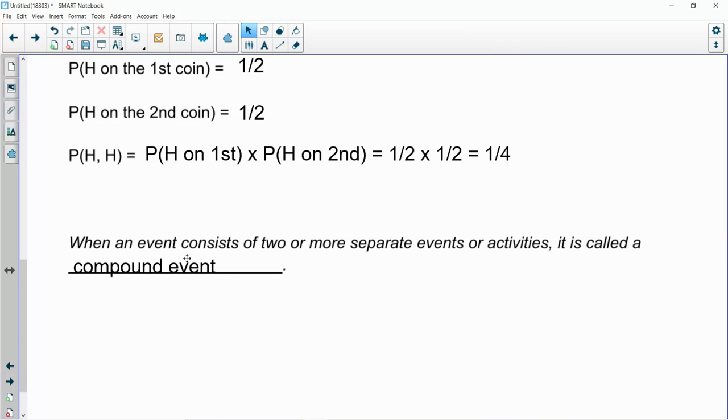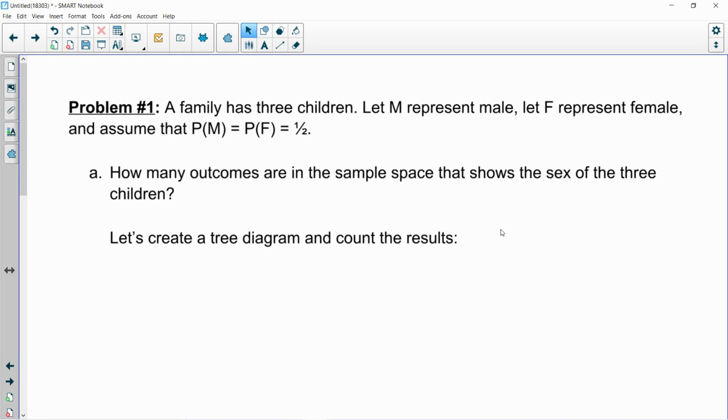So as long as we're doing two or more separate things, we've created a compound event. So if we flip a coin and we roll a die, compound event. If we spin a spinner and roll a die, compound event. So I think you guys see where we're going with this. All right, so let's take a look at a good example.